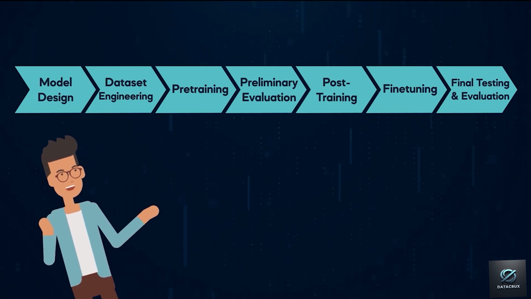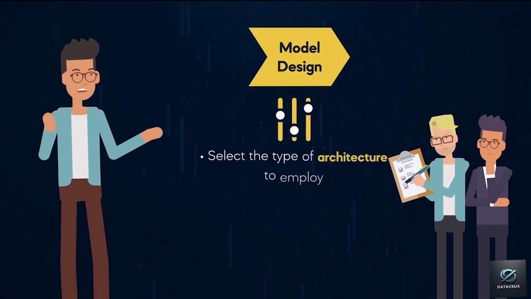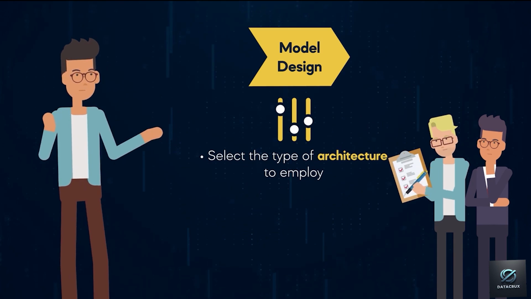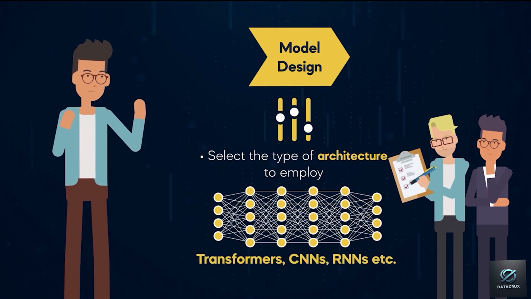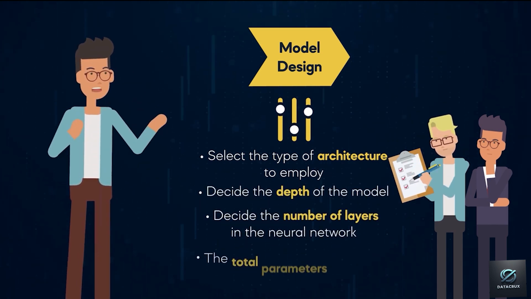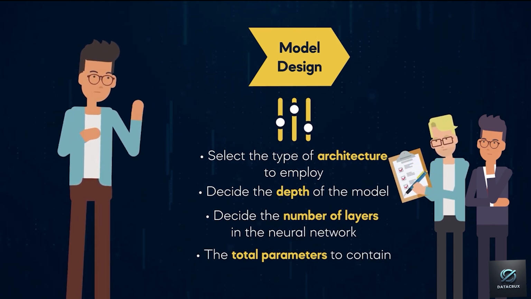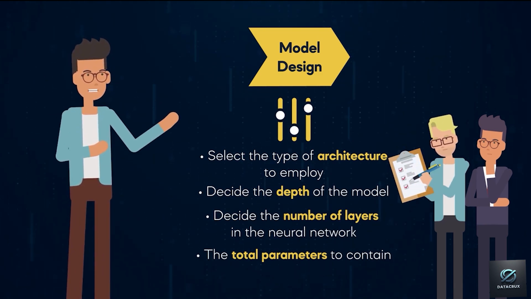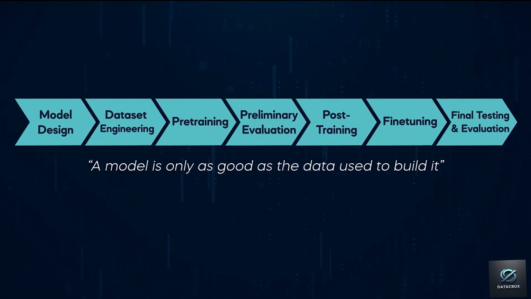The initial phase we discussed, model design, involves AI strategists and developers selecting the neural network architecture to employ. For example, they might choose transformers, CNNs, RNNs, etc. Additionally, they must decide on the model's depth, number of layers in the neural network, and the total parameters it will contain. The architecture choices at this stage will determine the scope of work and what the model can and cannot do. There's a popular saying among data practitioners that a model is only as good as the data